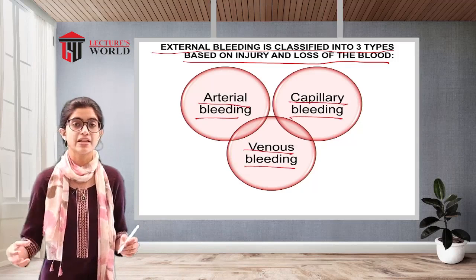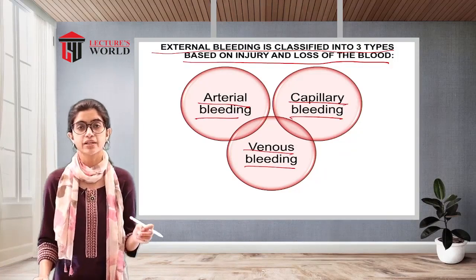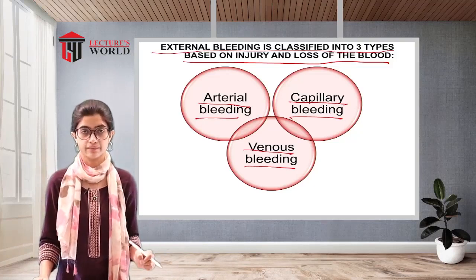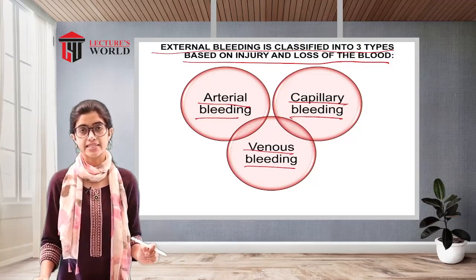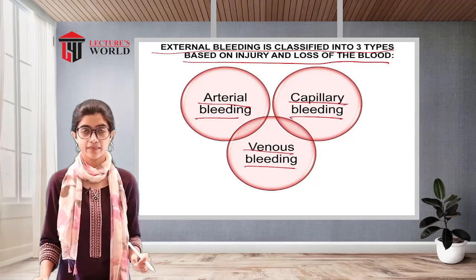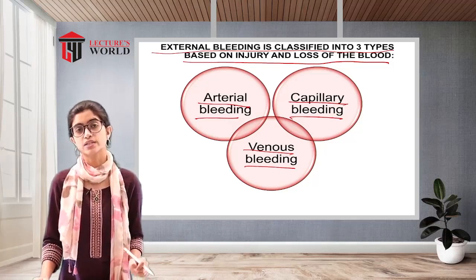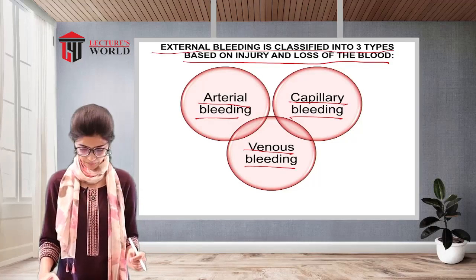The name itself suggests what kind of bleeding these are. If the bleeding is occurring from the arteries, it is called arterial bleeding. If from the capillaries, capillary bleeding. And if from the veins, it is called venous bleeding.